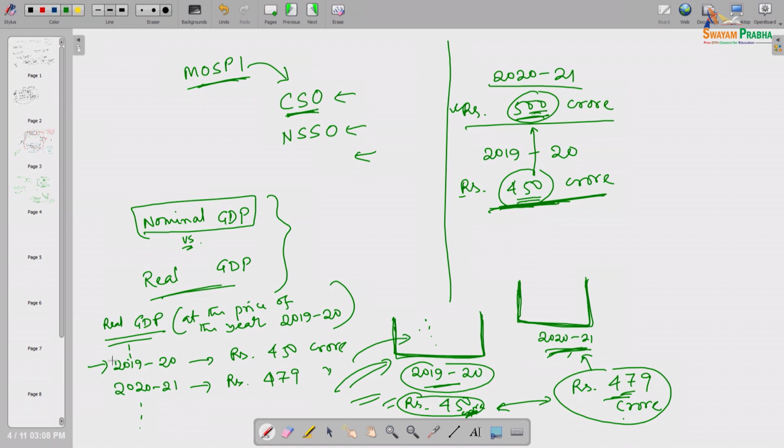So, this series is called real GDP in the sense that the GDP figures reported against different years are at some constant price level. What is that constant price level? This year's price level. All these figures are reached after evaluating the actual quantity production basket at this year's price level. Okay.